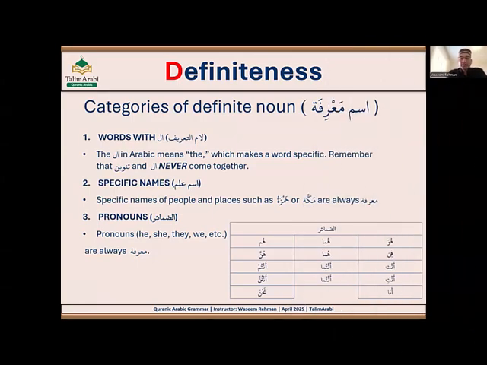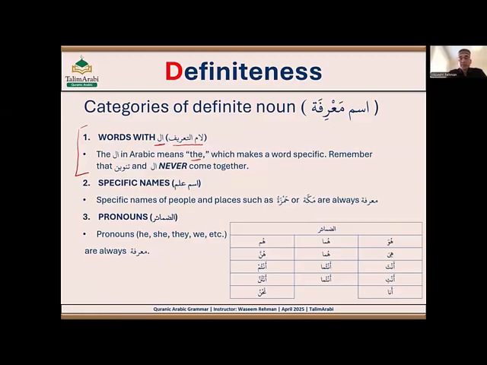So this one we already covered, that's what we learned already. Words with al: any word that has al is a definite noun. We already learned that, right? And al means "the". This al has an Arabic name, it is called lam ta'rif, a lam of definition, you can say.